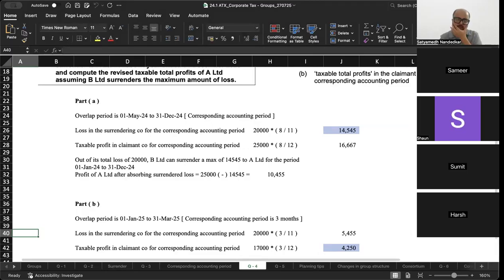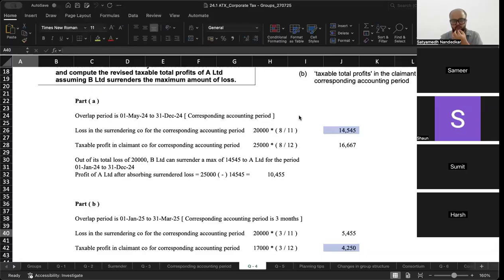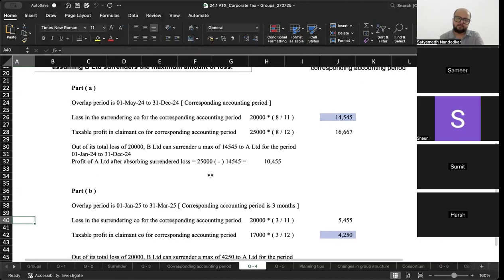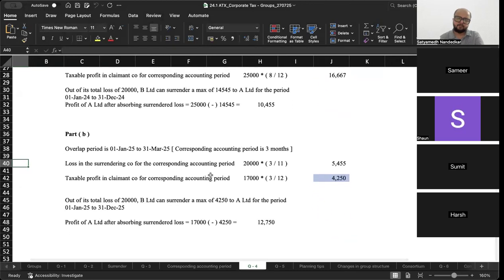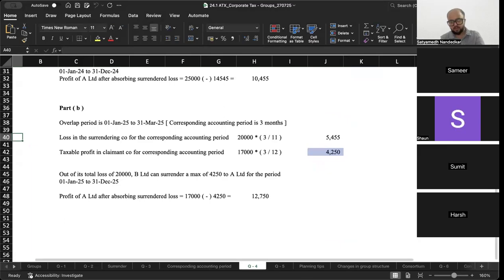Look at part A first, then part B. Okay, have a look at B.